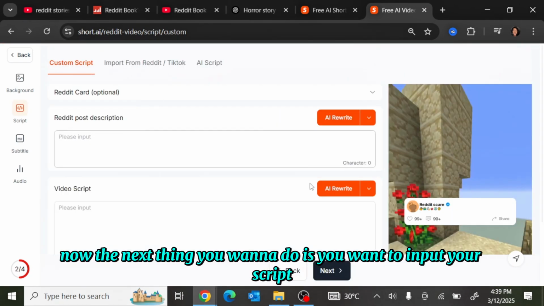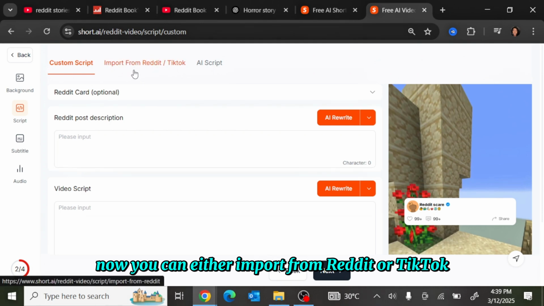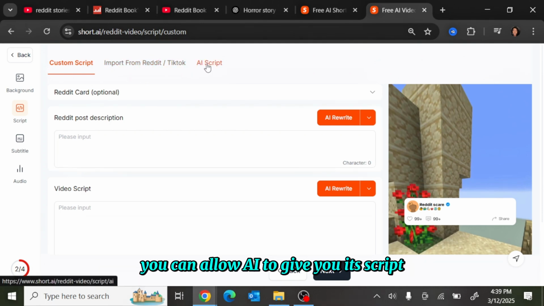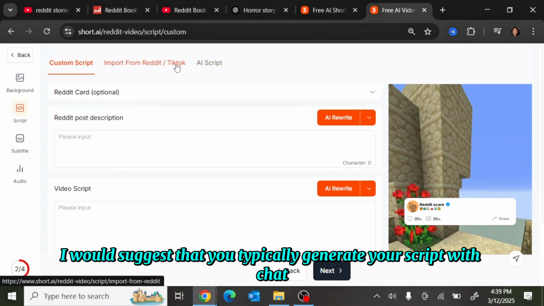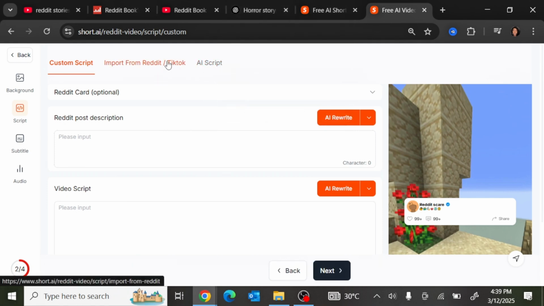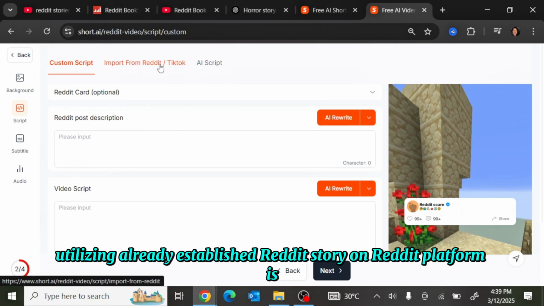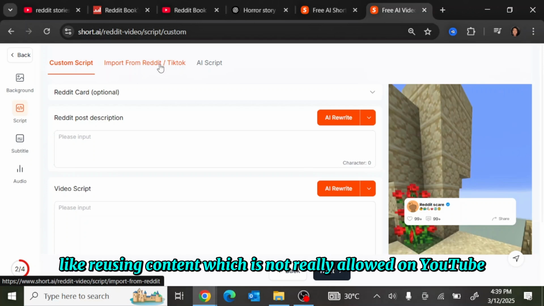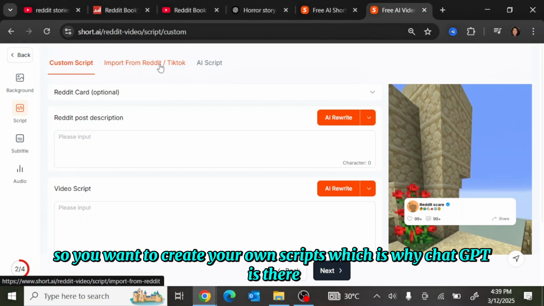Now, the next thing you want to do is input your script. Now, you can either import from Reddit or TikTok. You can allow AI to give you its script. However, I would suggest that you typically generate your script with ChatGPT or DeepSeek and not import from Reddit, because utilizing already established Reddit stories on the Reddit platform is like reusing content, which is not really allowed on YouTube. So you want to create your own scripts, which is why ChatGPT is there.